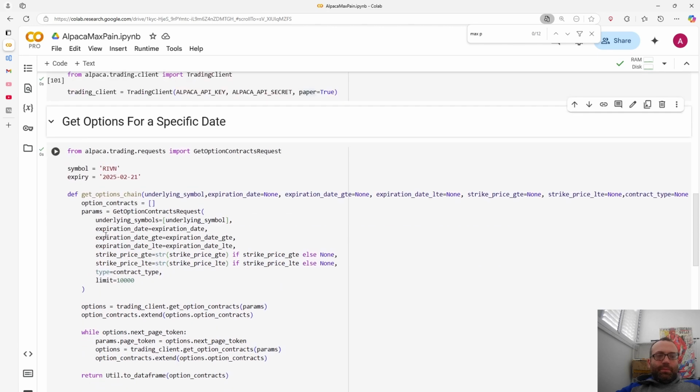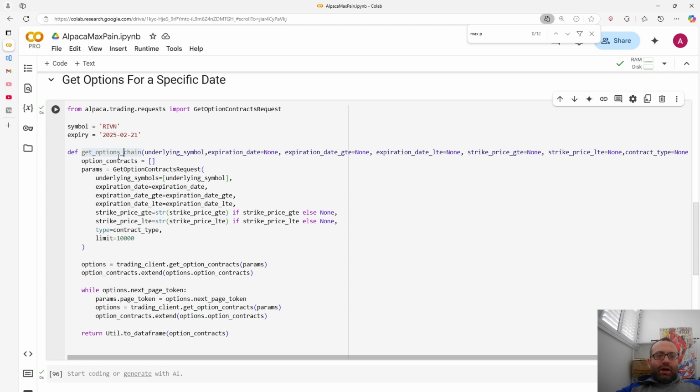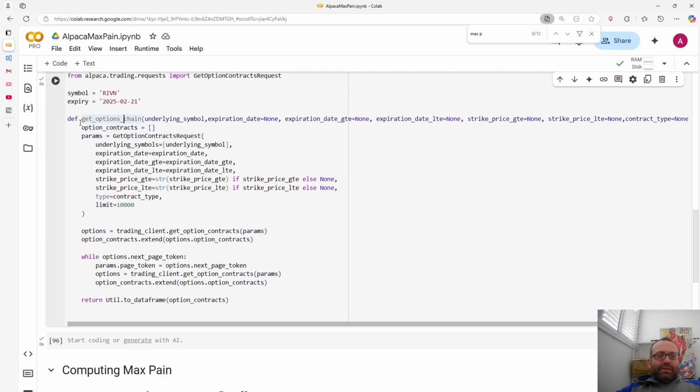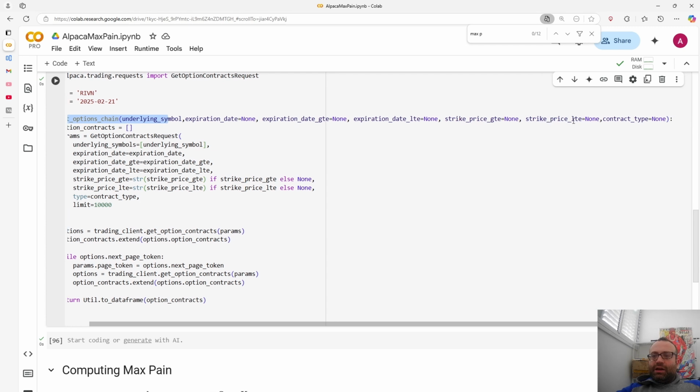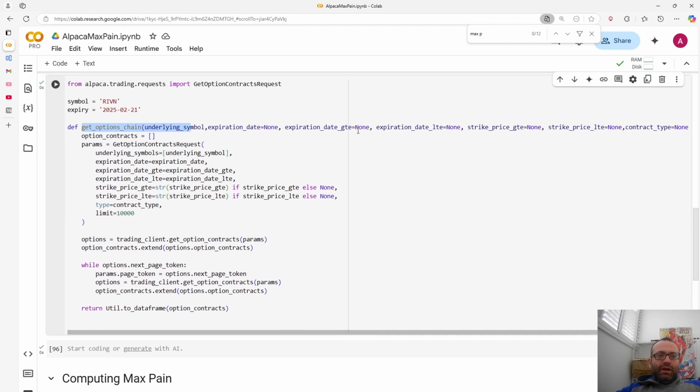And now to get options for a specific date, or the option chain, we're going to use the get option chain function that I showed you how to do in the options tutorial video. This function takes an underlying symbol, and either an expiration date or a range of expiration dates, like greater than or equal to this or less than or equal to that, a strike price greater than or equal to this or less than or equal to that, and a contract type, which could be call or put.